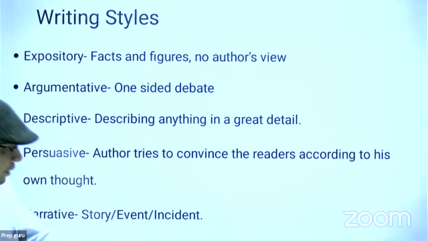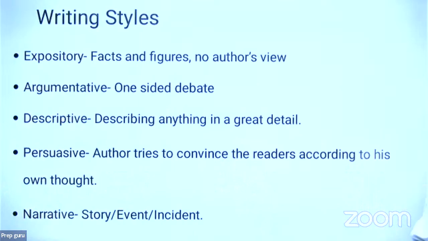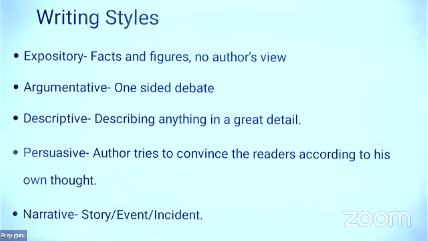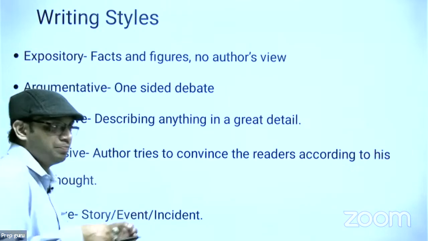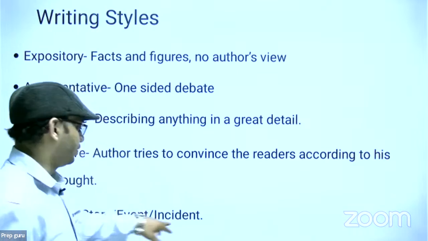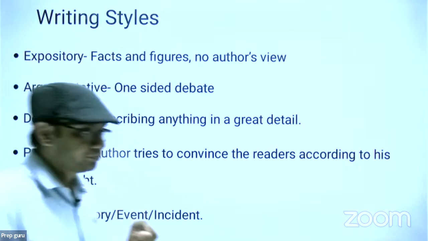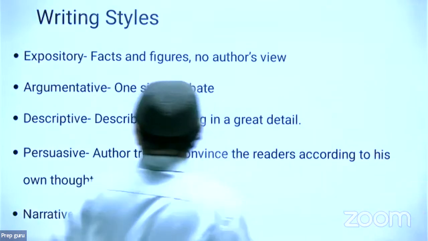Incident, suppose it describes an incident of an accident, right? An accident occurred on highway, a car was moving fast, suddenly a truck came. Means step by step. This is what story, event or incident. This is known as narrative. Now most of the students are confused between narrative and descriptive, so let me tell you the difference. In descriptive, the story will stop at one point. Both can have a similar starting.